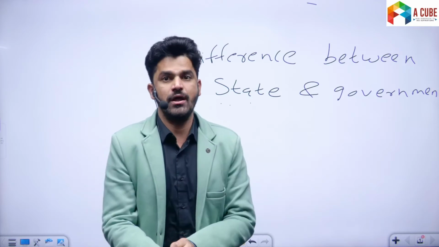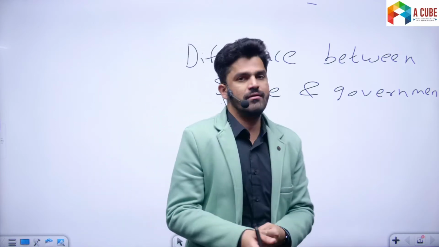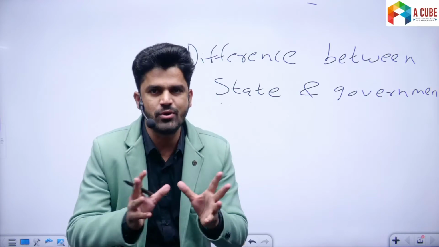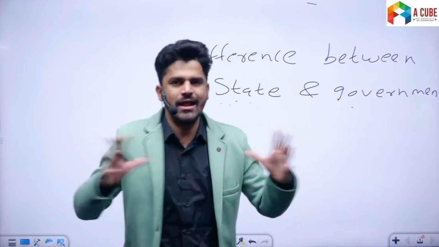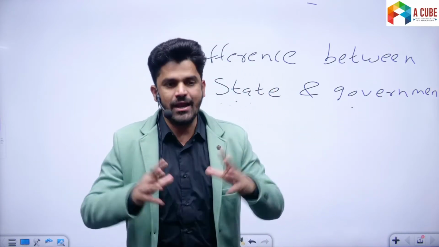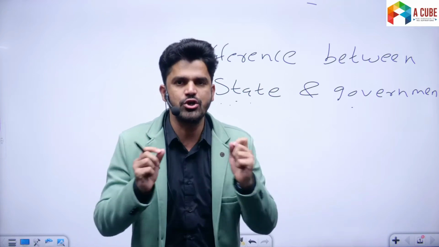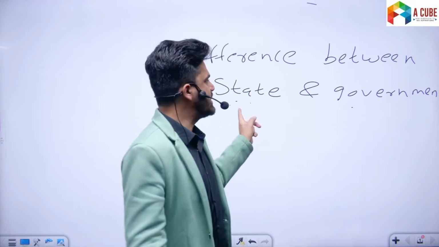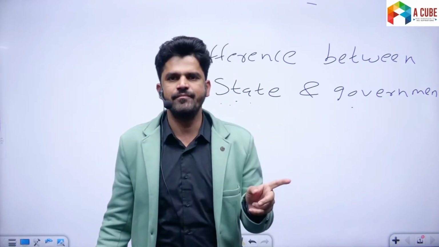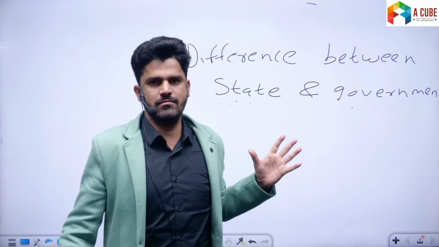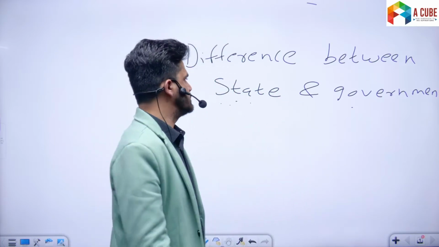Now what is the difference? If you look at it in the strict sense of the term, conceptually state and government are different institutions, different concepts, not the same. We cannot use the terms state and government interchangeably in the strict sense of the term. So what is the difference?